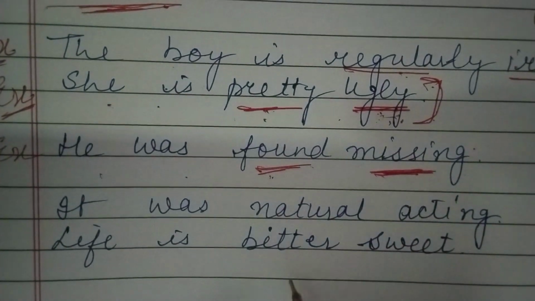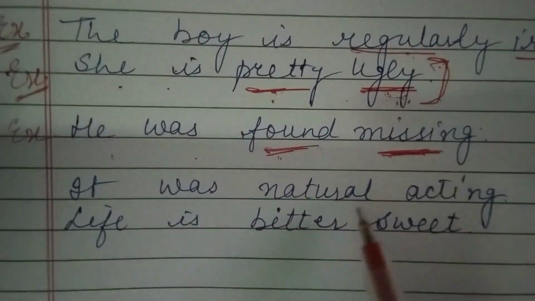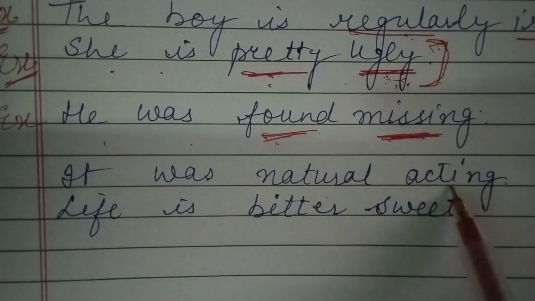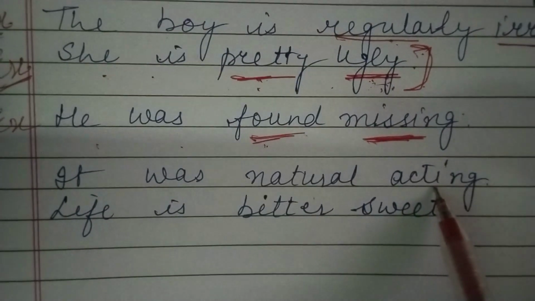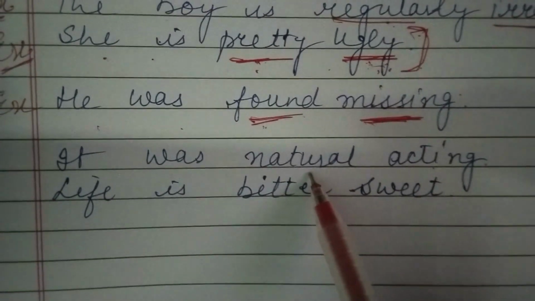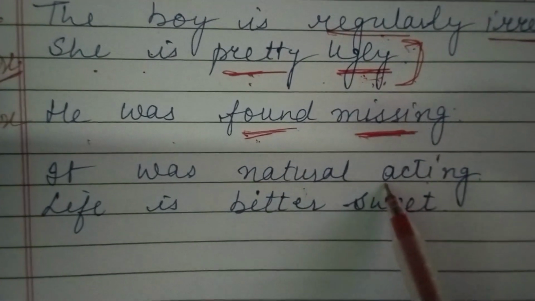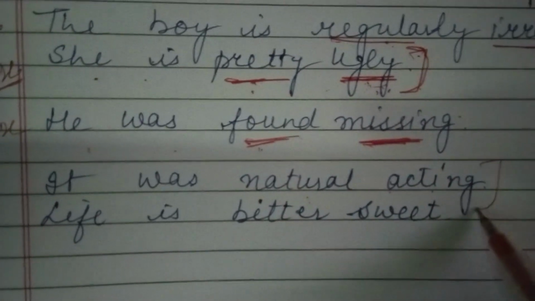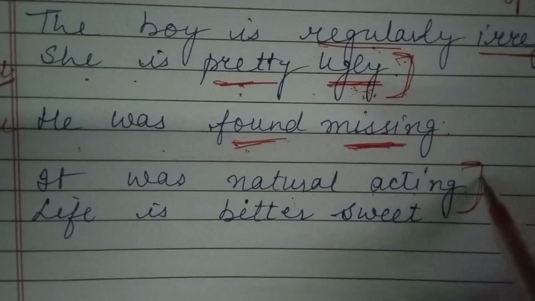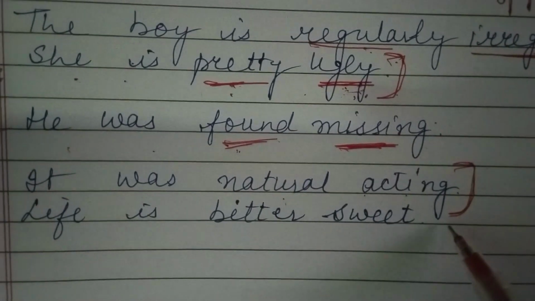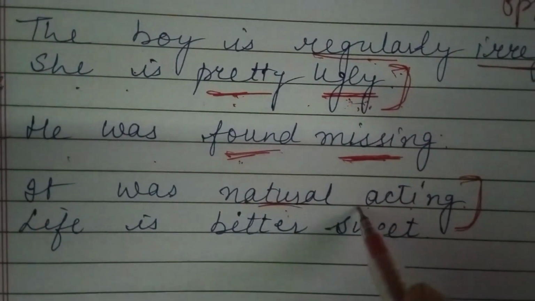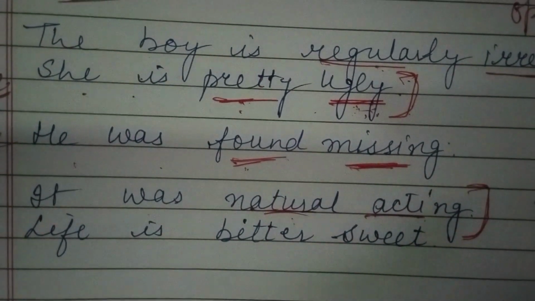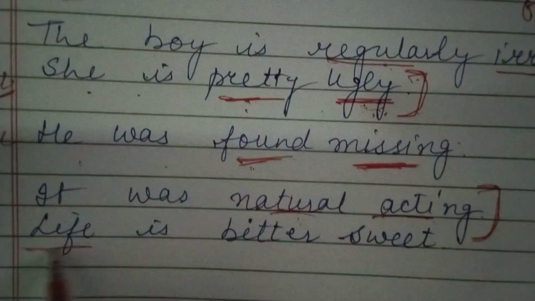So you might have understood that there must be a combination of two words of opposite meaning. Now, it was natural acting. So one is pretending, one is acting. How could it be natural? But we are using these two words. It means that his acting is looking very nice. So the meaning here changes, but while we are using two opposite words, it means it is oxymoron.